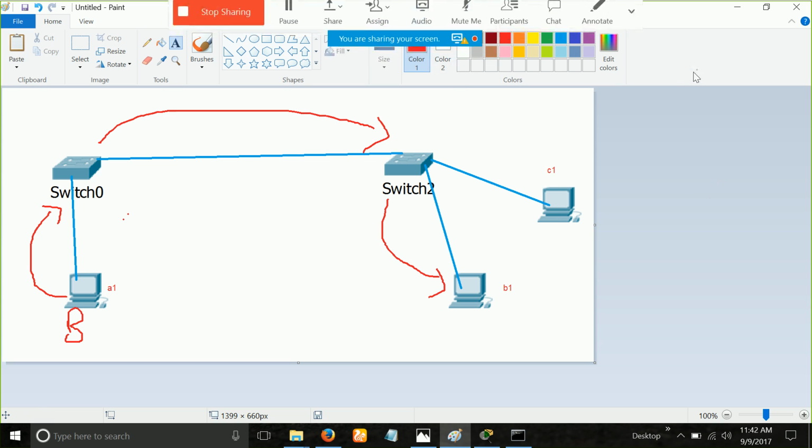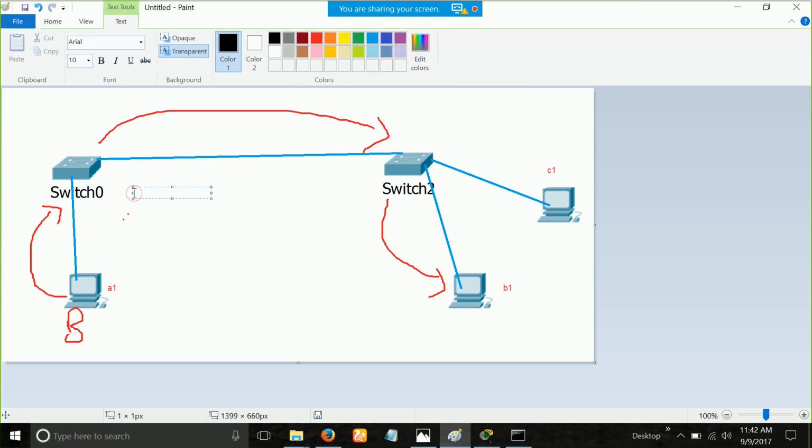Let's take that. If you want, I am recording this also, and you can write this down. The difference between the unicast packet and the broadcast packet: in the unicast packet, you will have source IP, destination IP, source MAC, and destination MAC as well. In the broadcast, all these things will also be there, because these four things will always be there, whatever you send. We are studying switching, a layer 2 device, so we will not talk about what the source IP and destination IP are going to be. Keep that in mind.